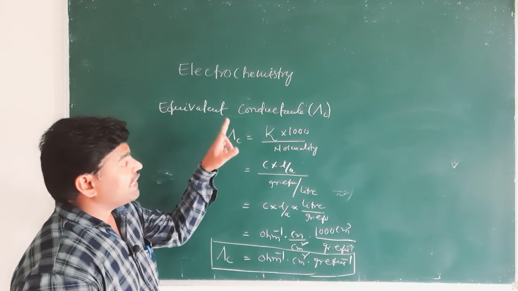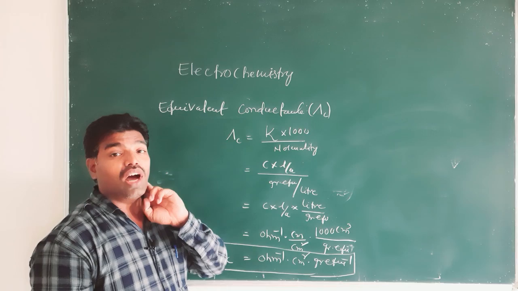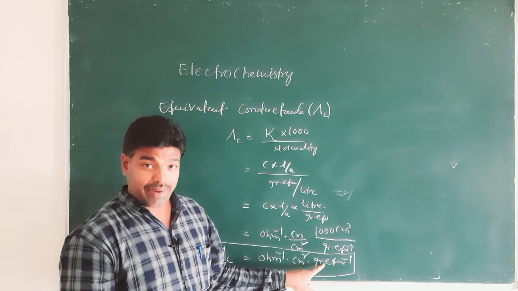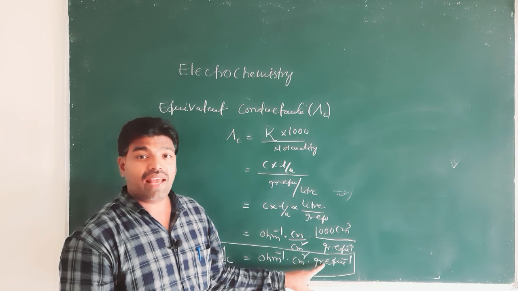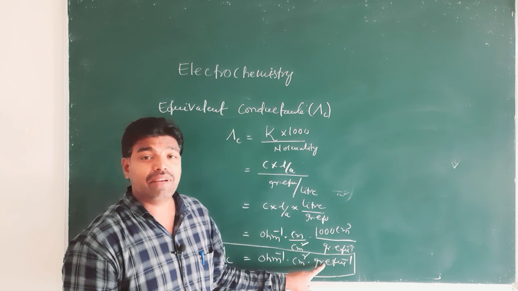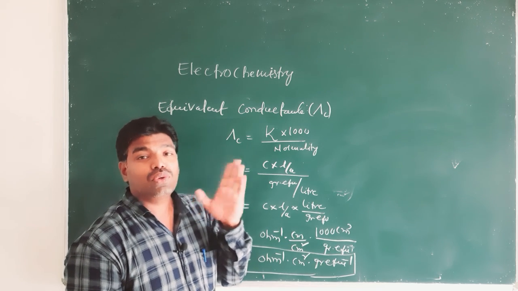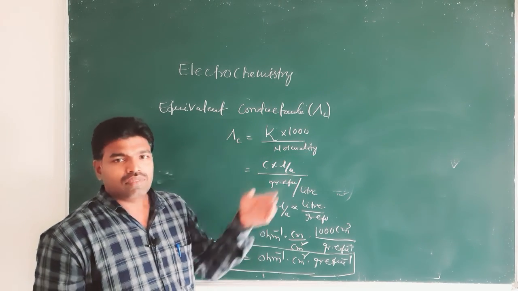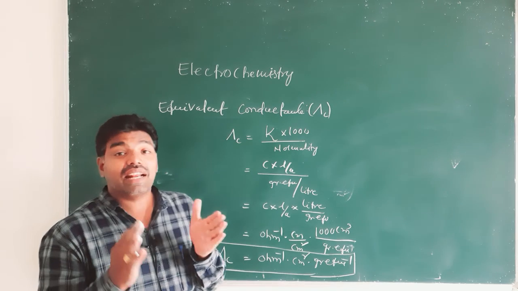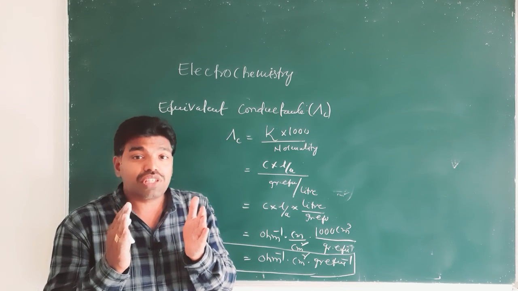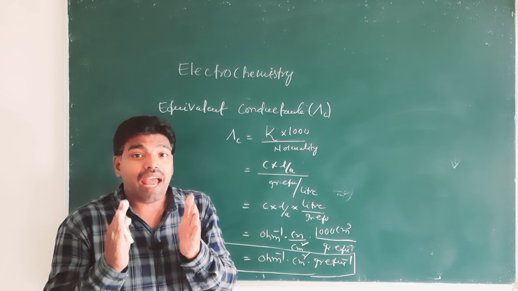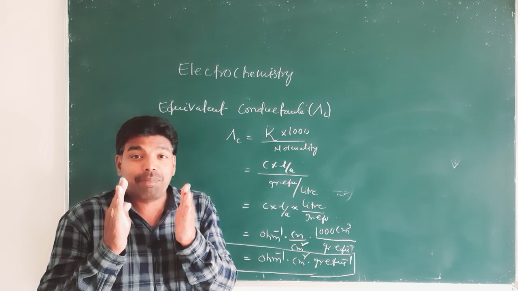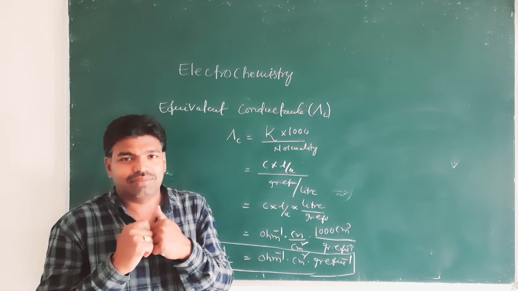So equivalent conductance is the conductance of a volume of solution containing 1 gram equivalent of electrolyte, enclosed between two parallel electrodes separated by a unit distance and unit cross sectional area, right?